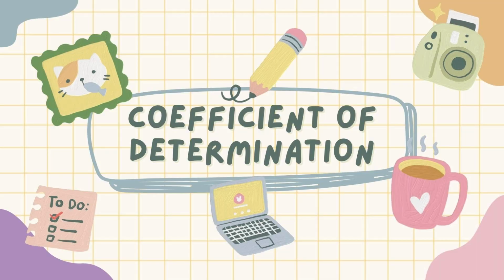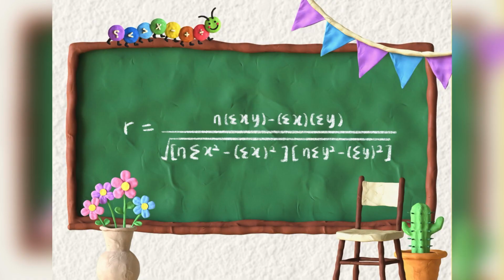As for the coefficient of determination, it is used to distinguish how the difference in a variable can be explained by a difference in another variable. R squared is the percentage of variation in y that is explained by the x variable. We can use the formula above to find the coefficient of determination.